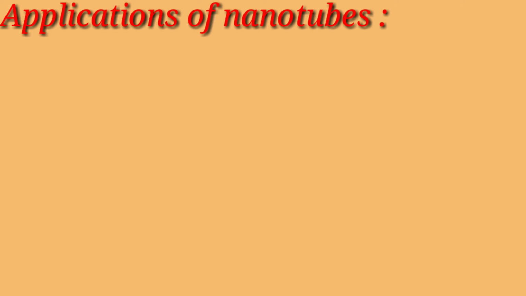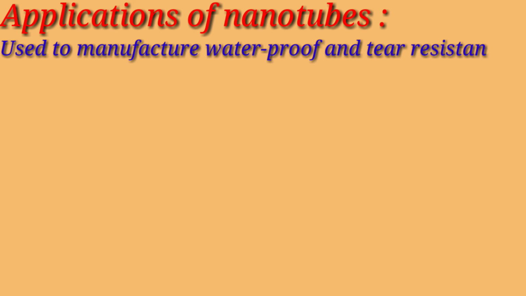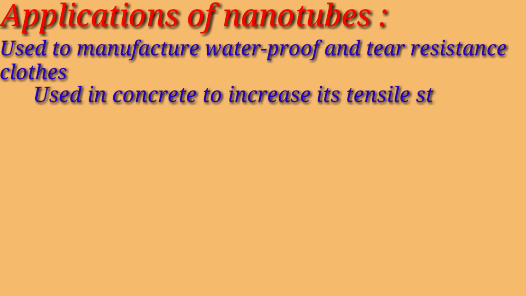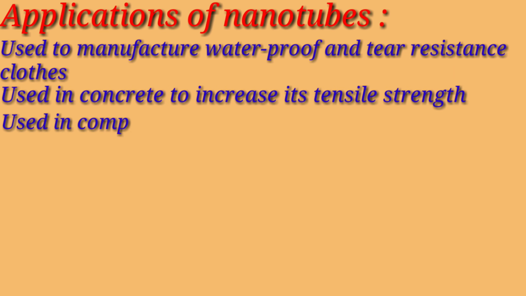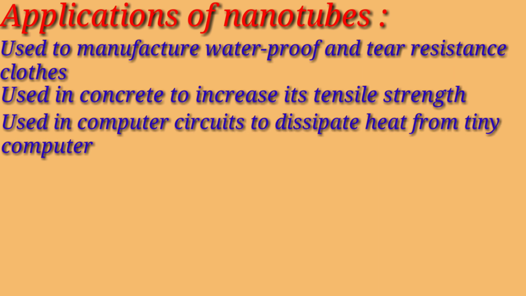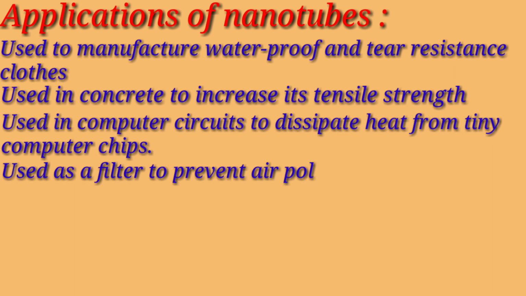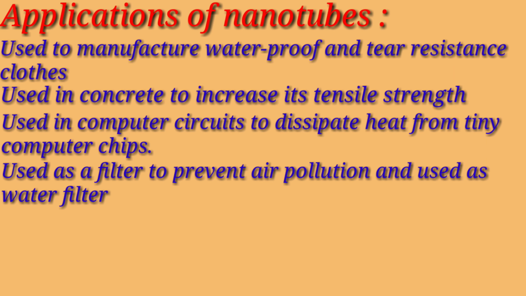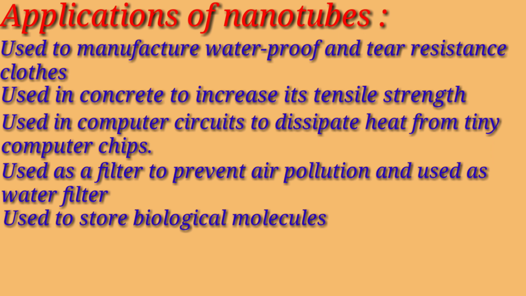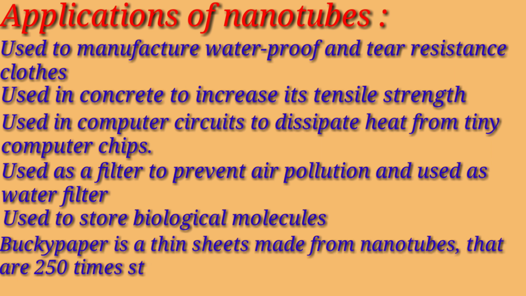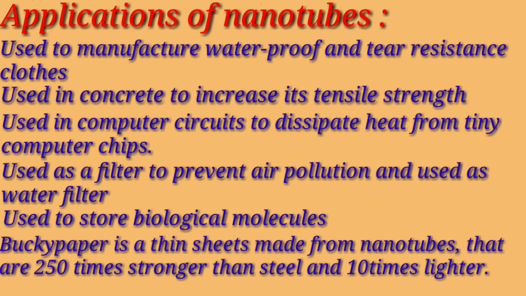Now let's see some applications of carbon nanotubes. They are used to manufacture waterproof and tear resistant cloth. They are used in concrete to increase its tensile strength. They are used in computer circuits and used to dissipate heat from tiny computer chips. Nanotubes can be used as a filter to prevent air pollution and as a water filter. Nanotubes can be used to store biological molecules. Bucky paper is a thin sheet made from nanotubes that is 250 times stronger than steel.